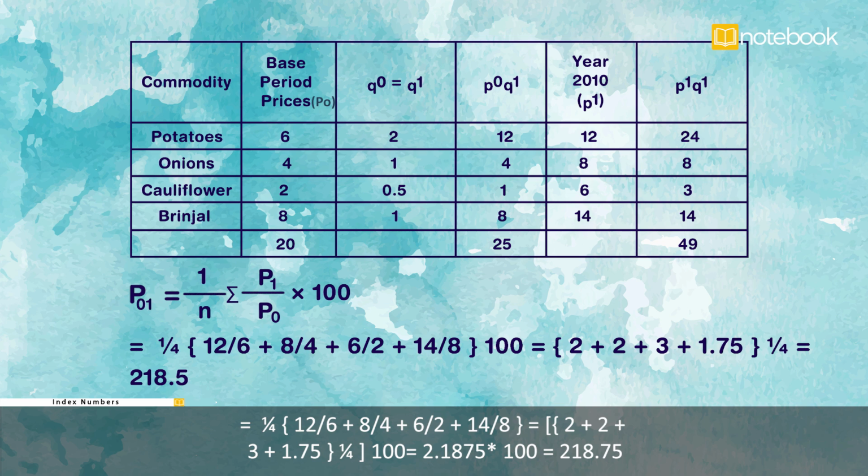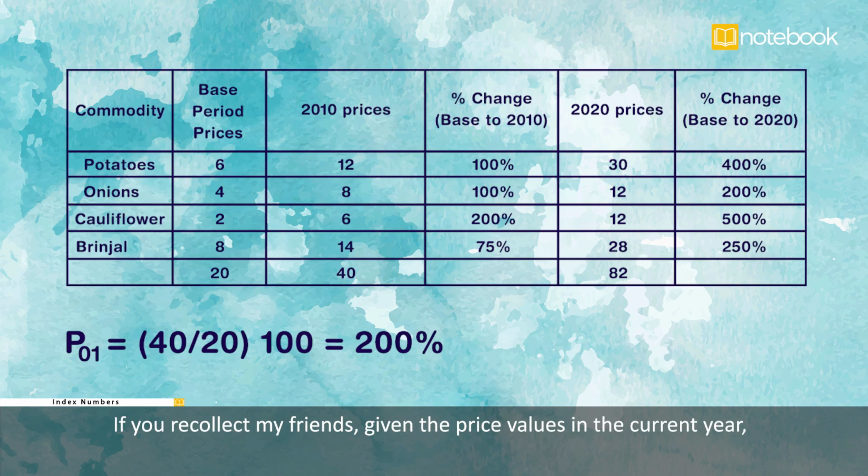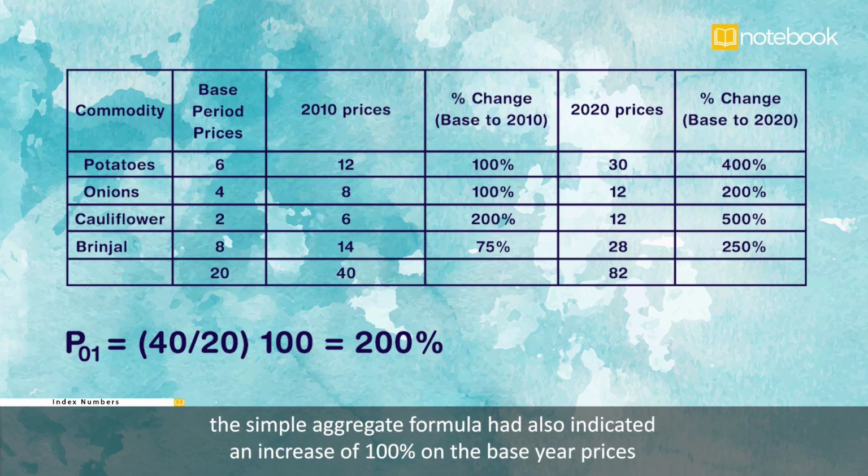So the index may be calculated as equal to one quarter of 12 over 6 plus 8 over 4 plus 6 over 2 plus 14 over 8, that is 2 plus 2 plus 3 plus 1.75, close parenthesis, one quarter into 100, which is equal to 2.1875 into 100, which is equal to 218.75. If you recollect, my friends, given the price values in the current year, the simple aggregate formula had also indicated an increase of 100% on the base year prices.